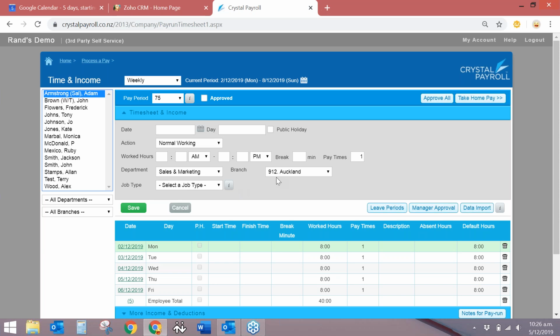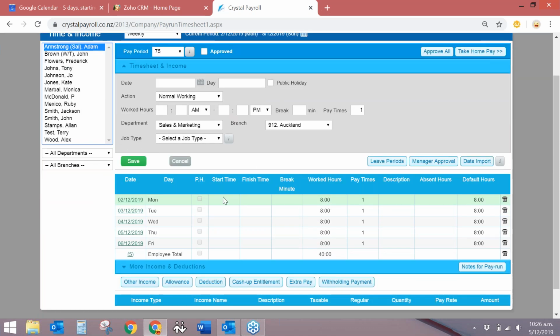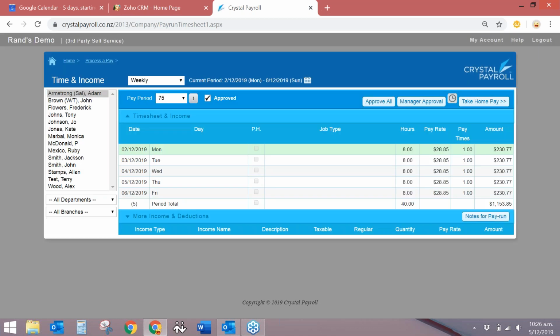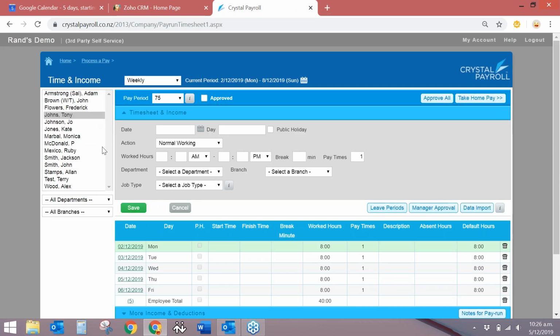Adam Armstrong works, I've already pre-populated his default hours, 8 hours per week. So for example, if I'm all good with that, I'll just click on to approve. And then I have my other employee, Tony Jones. We can assume that maybe Tony Jones took Tuesday off due to sick leave.